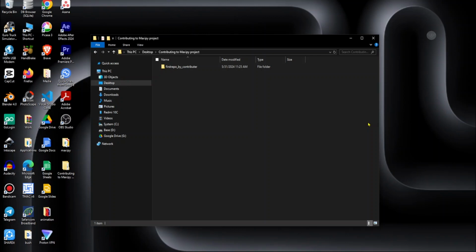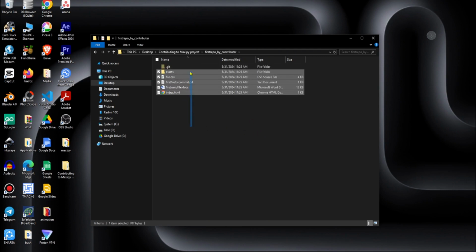Alright, so let's roll. I'm now in the folder where I cloned the last forked repository. So I'm going to get into it. You can see how I named it. It has appeared in the folder. So I'll get into it, and as you can see, I have several files. So as a contributor, I need to change some things.